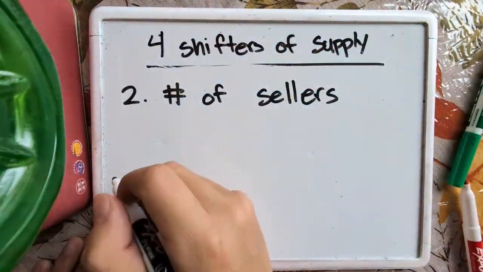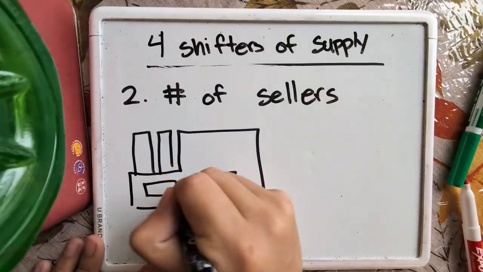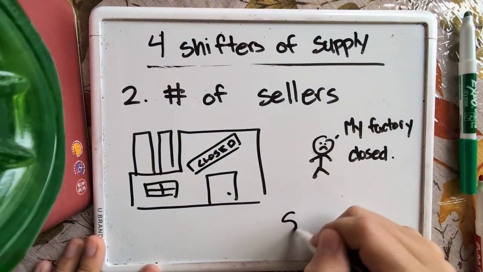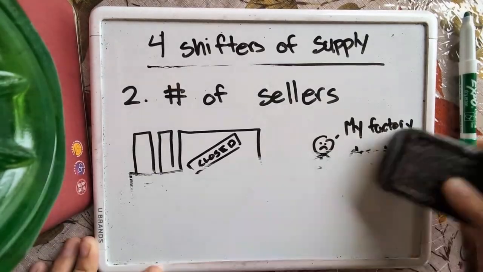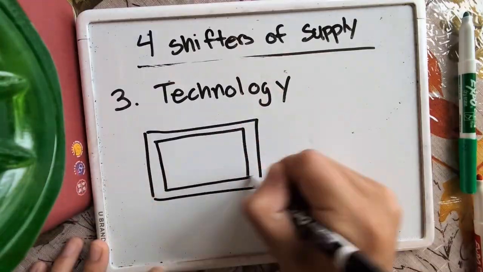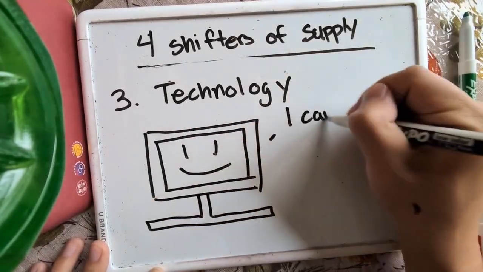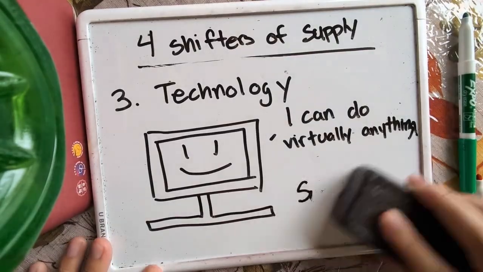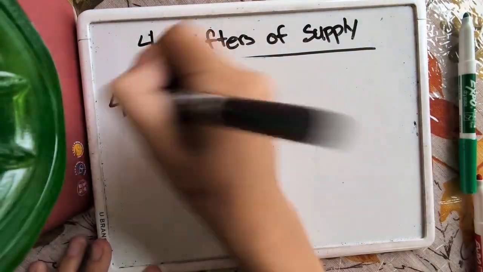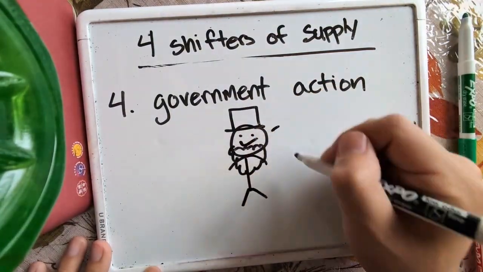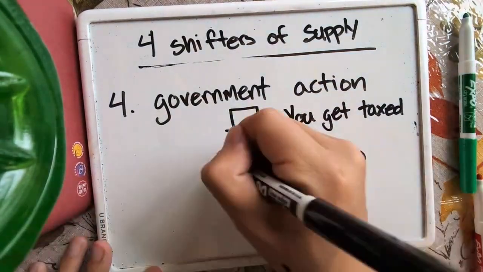The second shifter is the number of sellers. More producers means more supply. When companies shut down, supply decreases. The third shifter is technology. Enhanced production means more can be made, therefore increasing supply. And the fourth and final shifter is government action. Taxes imposed on production reduce supply, while subsidies or government aid increase supply.